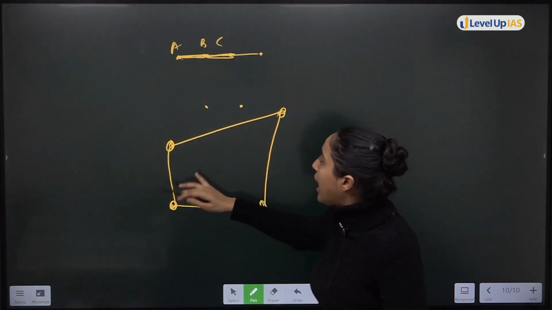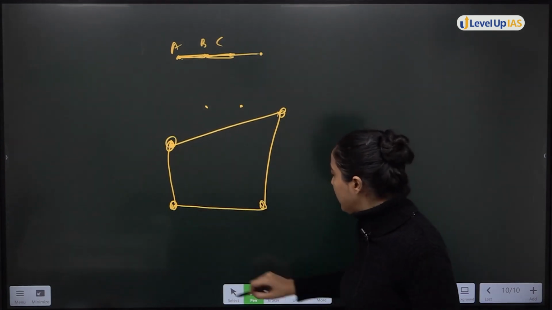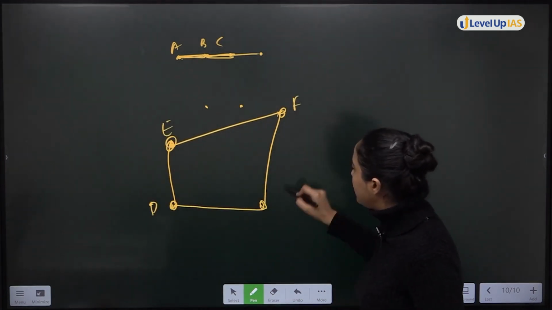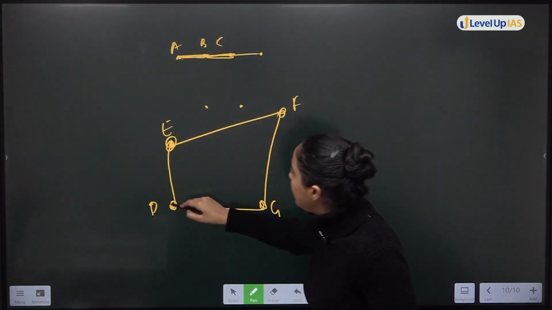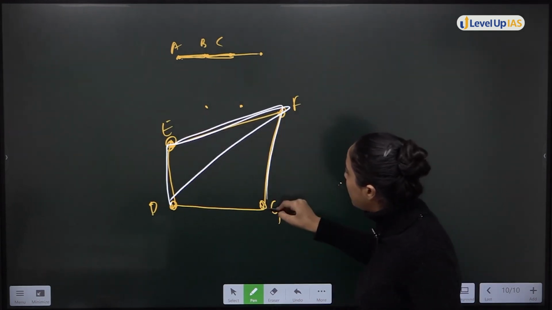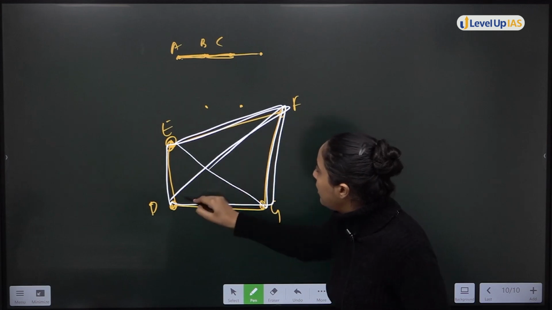ठीक है, तो यहाँ पर क्या है, if you have to form a triangle, any 3 points you select from D, E, F, G. Any 3 points if you select, you will get a triangle. Let's say DEF, triangle मिल गया. EFG, again a triangle. FGD, again a triangle.